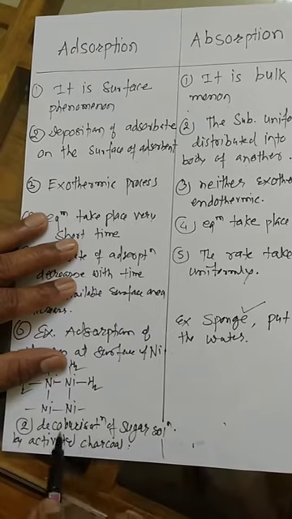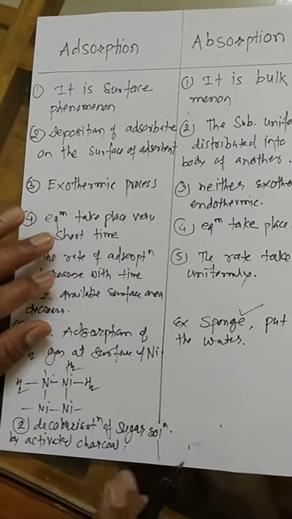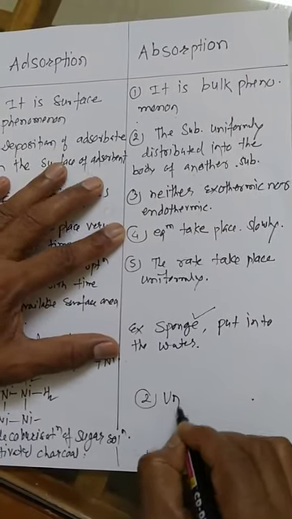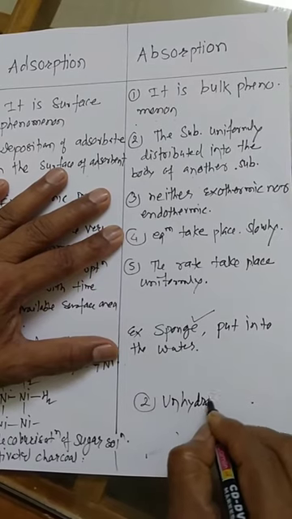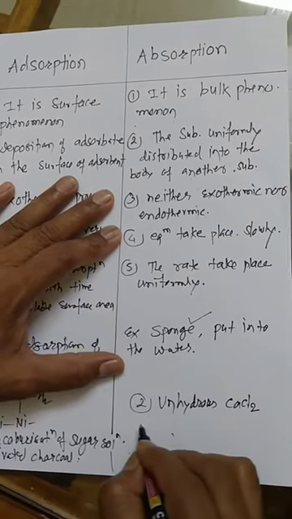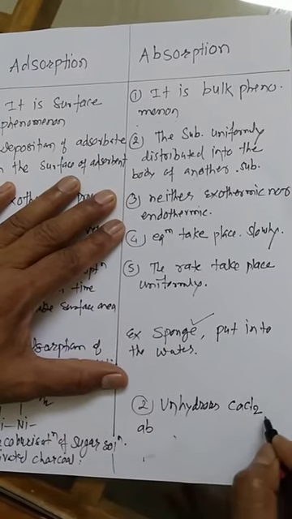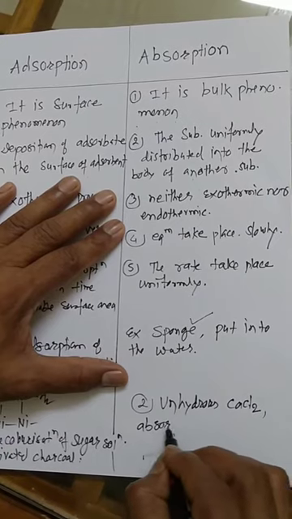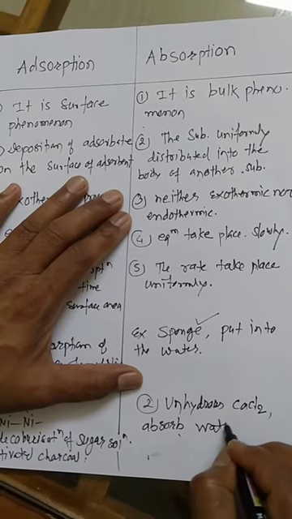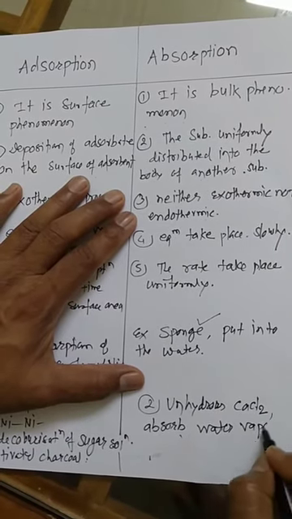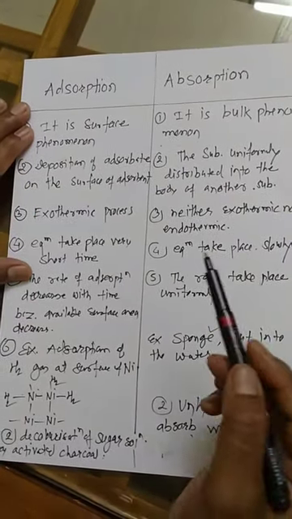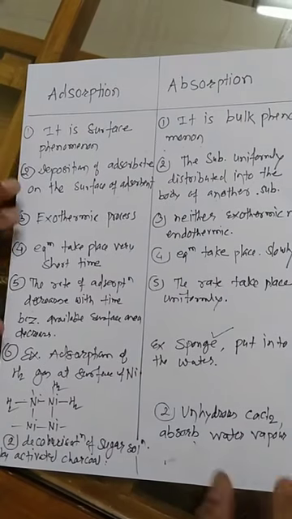This is the adsorption of the coloring matter. Now here another example of absorption is anhydrous calcium chloride absorbing water vapor. These are the examples and the difference between adsorption and absorption. Okay, thank you.